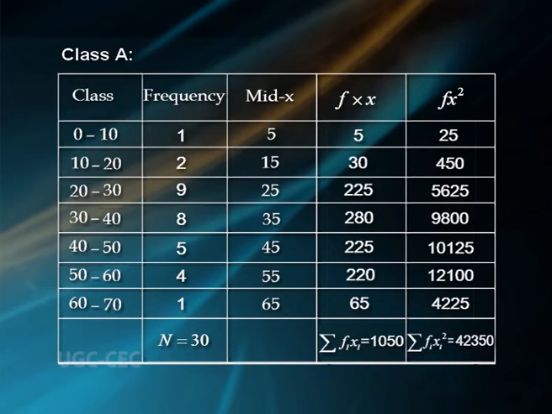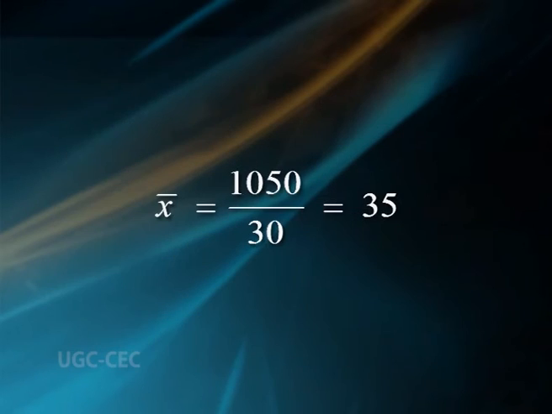Here capital N equal to 30, summation over i f_i x_i equal to 1050, summation over i f_i x_i square equal to 42350.